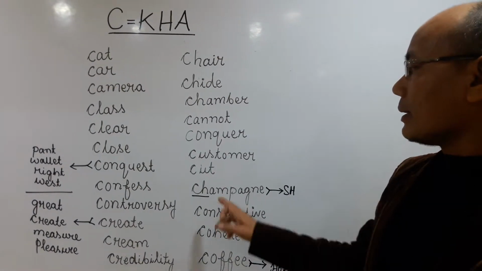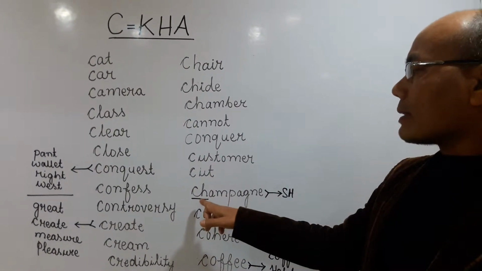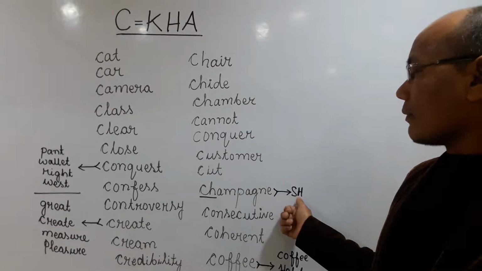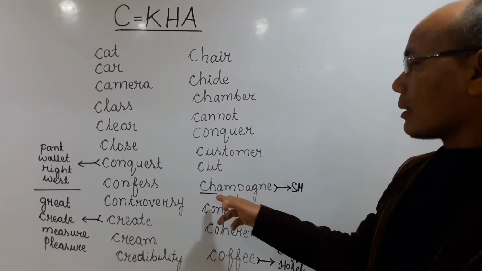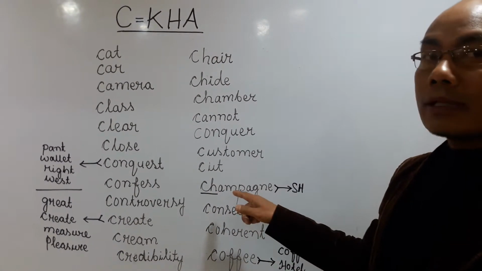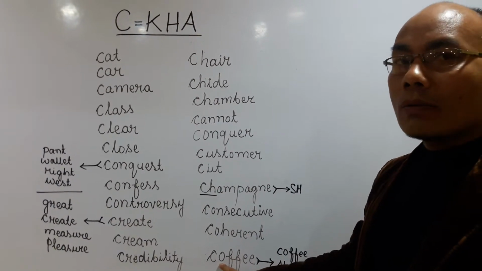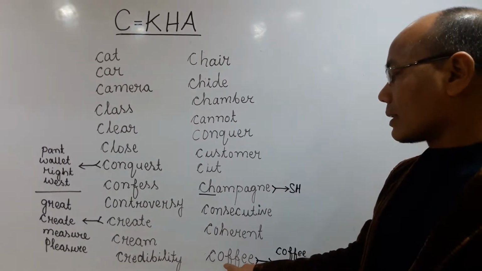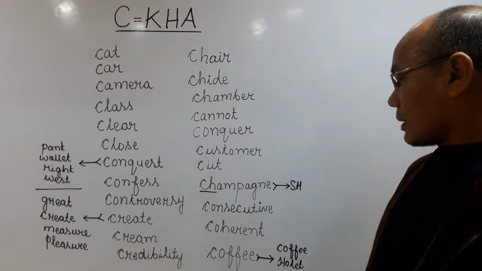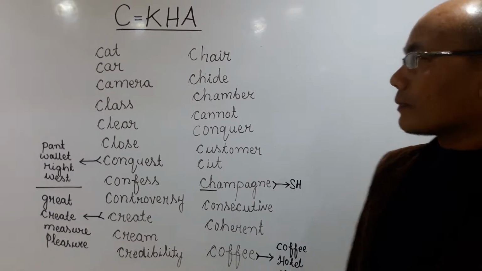The same way is here. When there is CH, you have to give the sound of SH. You have to say "champagne", not "champagne". Here also, O has OU sound. You cannot say "coffee". You have to say "coffee", "hotel", "orange".